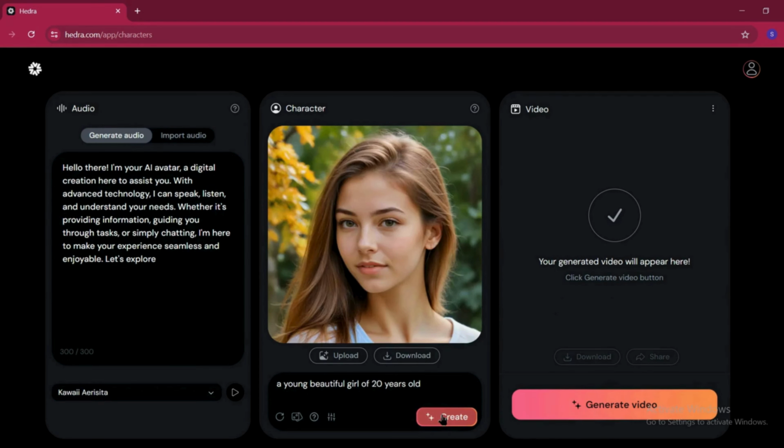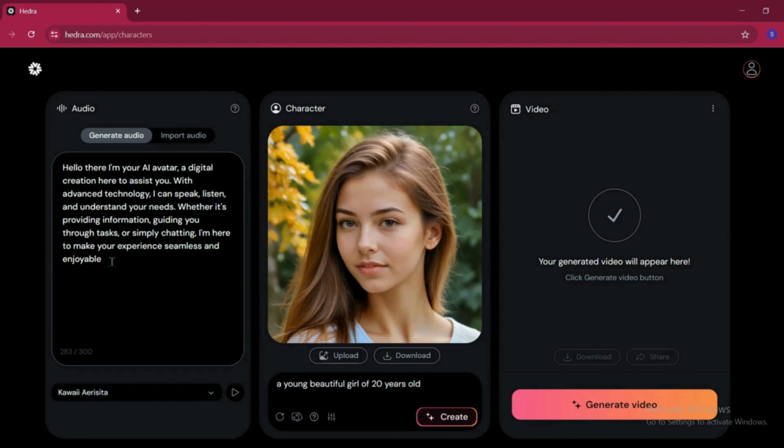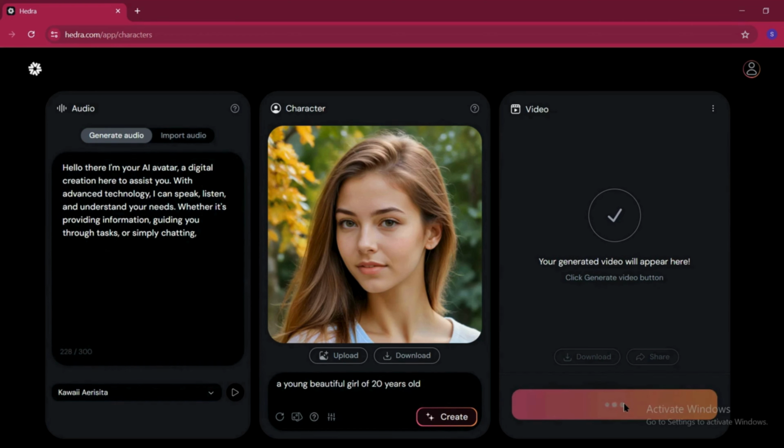It has generated an avatar for us, as you can see. We can now generate our video. Click Generate Video. It can sometimes cause problems. In order to avoid this issue, we need to decrease the number of words we use. Once again, click Generate Video.